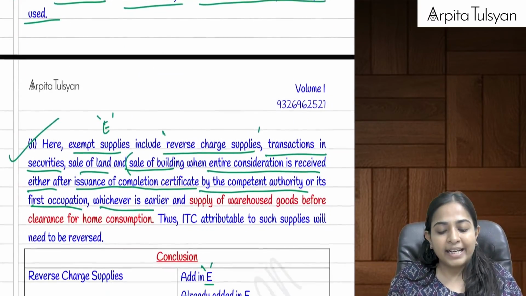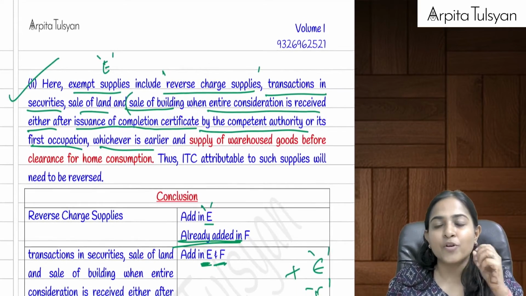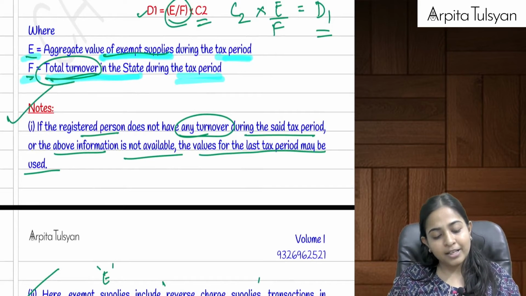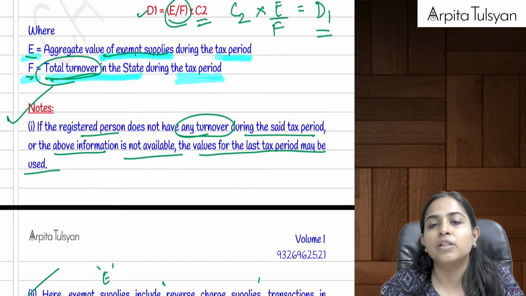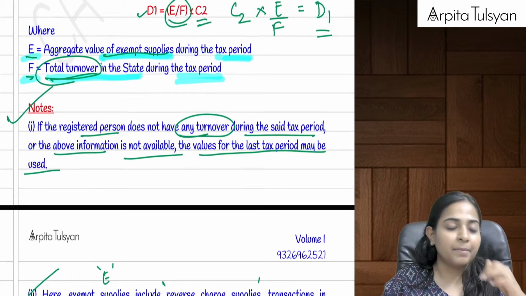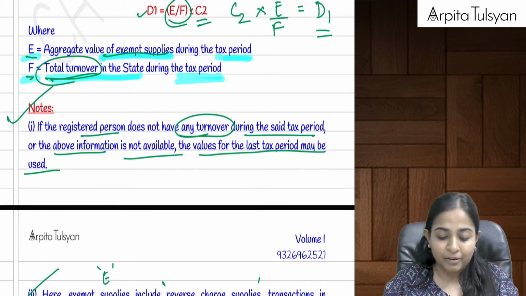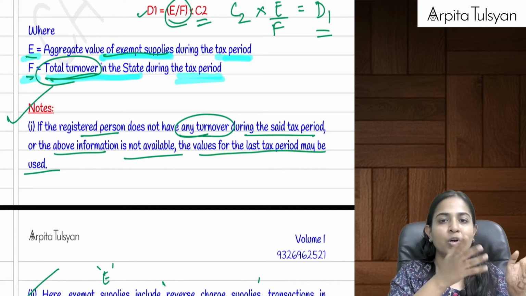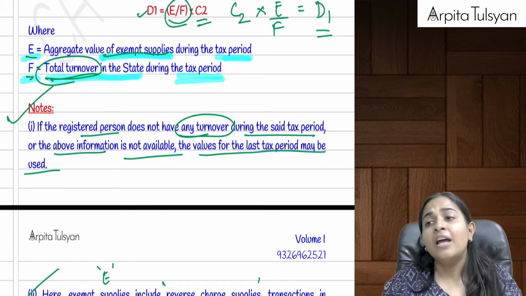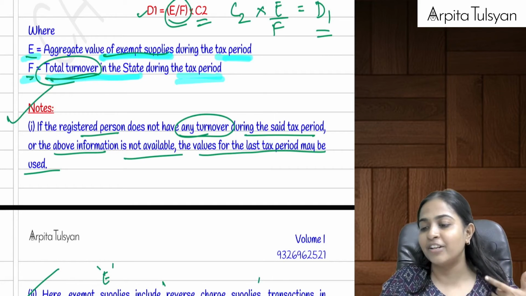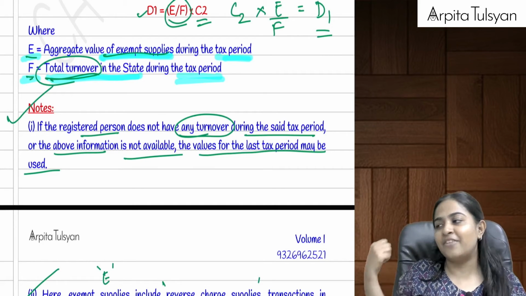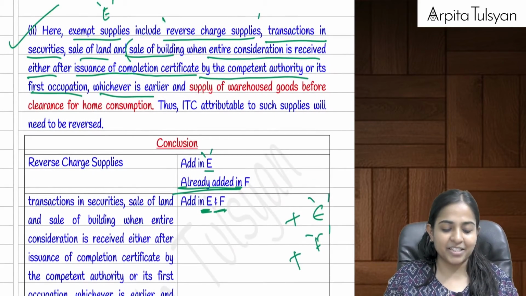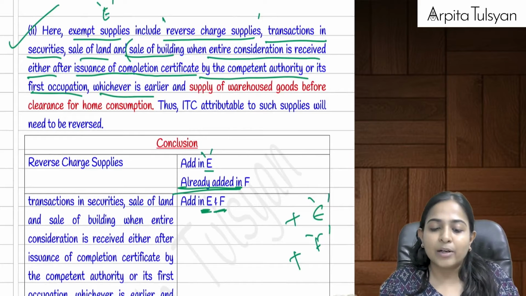And in that we have to do two things here. How to calculate E and F. What was E? E was your exempt turnover, and F was your total turnover of that particular state. First of all, if this exempt turnover or this total turnover is not available for that particular tax period, then they are telling please go to the last tax period, last month or last quarter, as the case may be. You take the figures from there. We are not at all worried. Why are we not worried even if you are not taking the actual figures? Because anyway at the end of the year you will be doing the full year calculation and doing the adjustments, right?